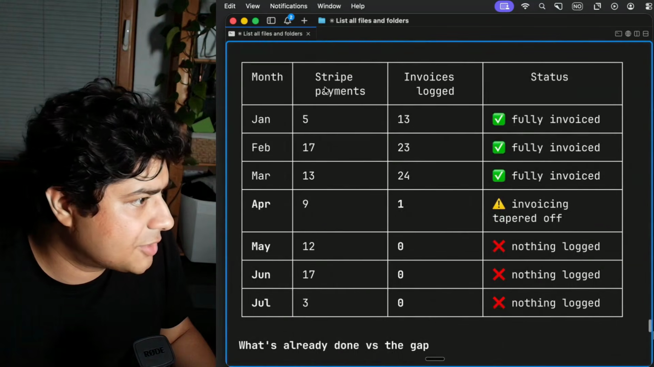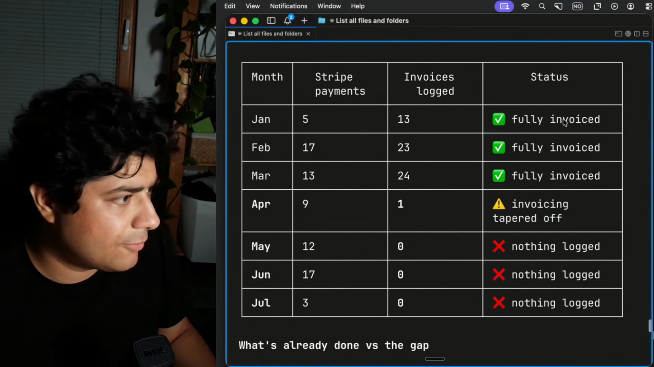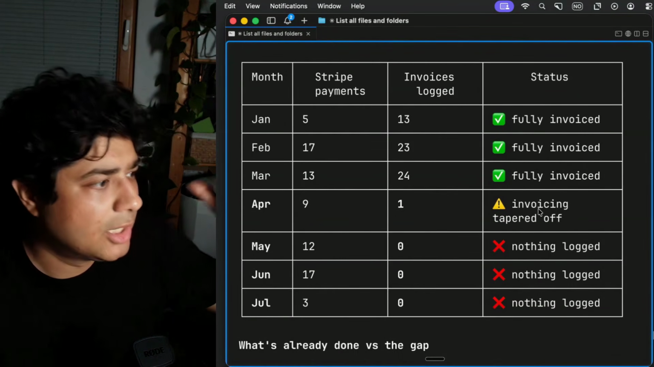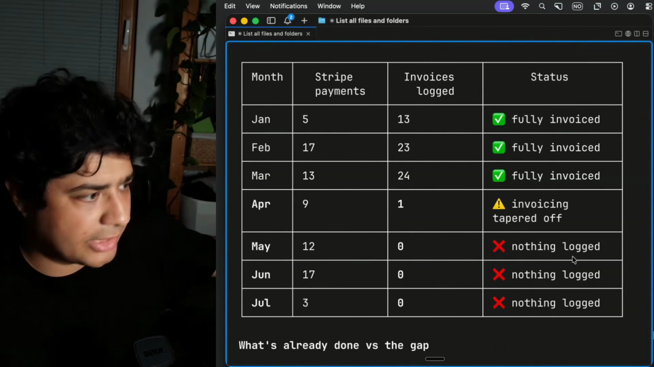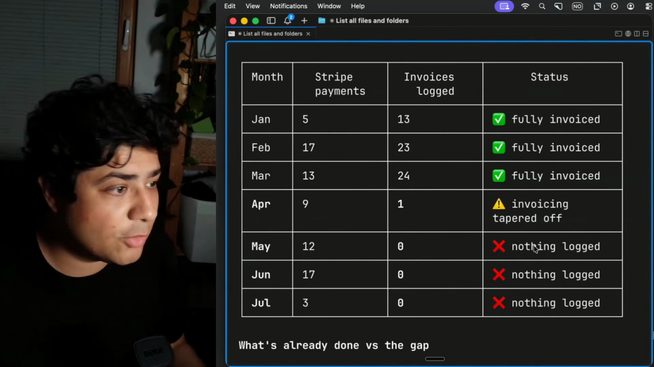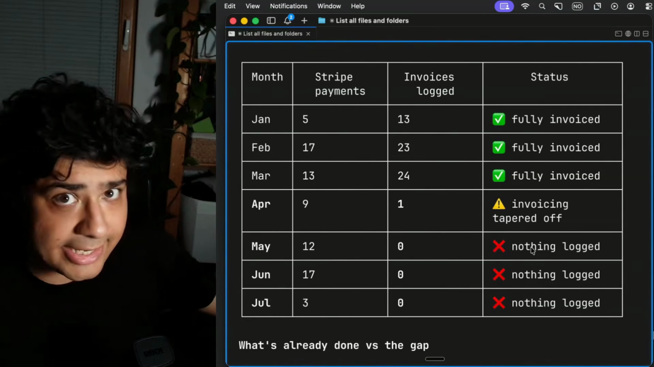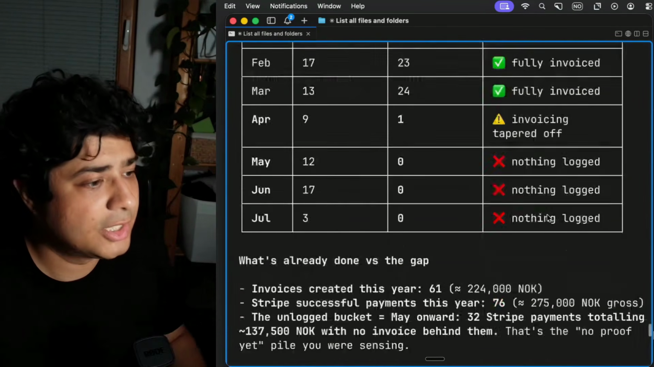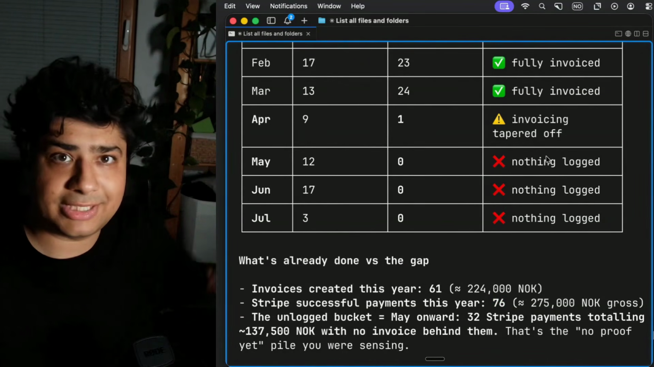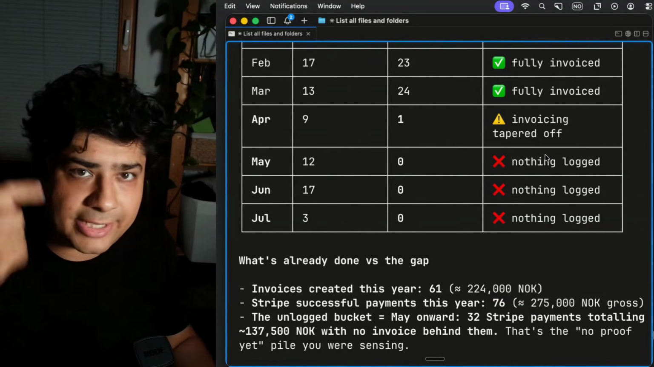Alrighty, so we have Stripe payments, invoices logged, fully invoiced: January, February, March, April tapering off, nothing logged, nothing. So I know now that January, February, March are probably done, because it's pretty close. And it's from April that I want to start. I have that information now, right?